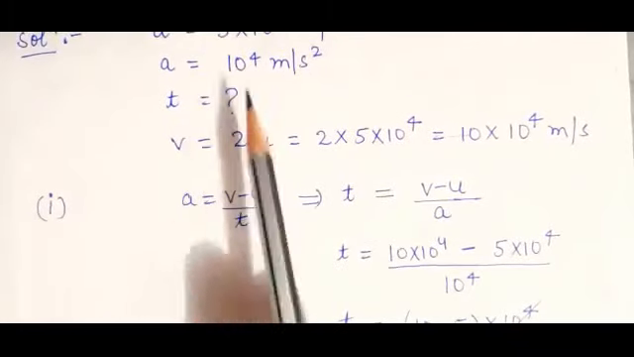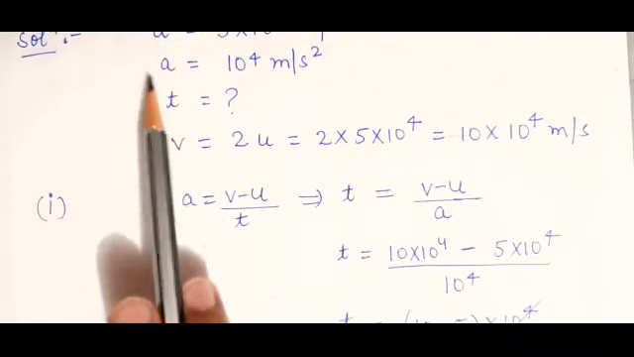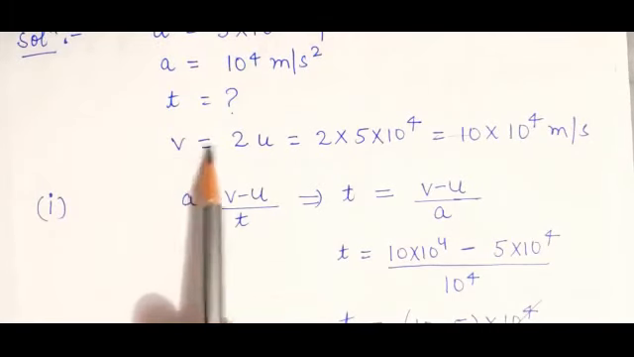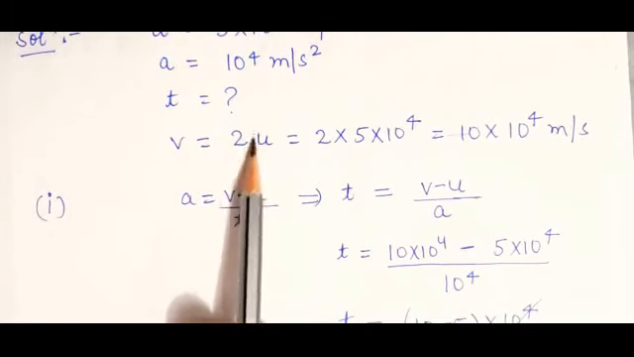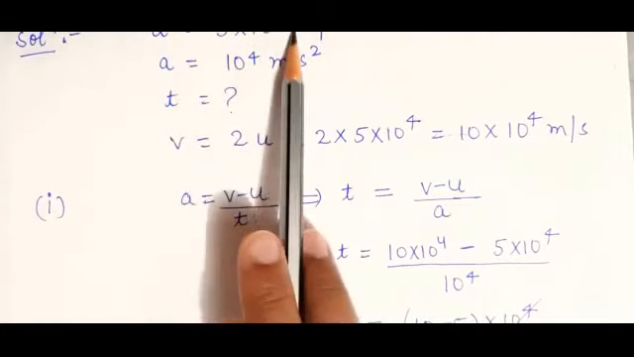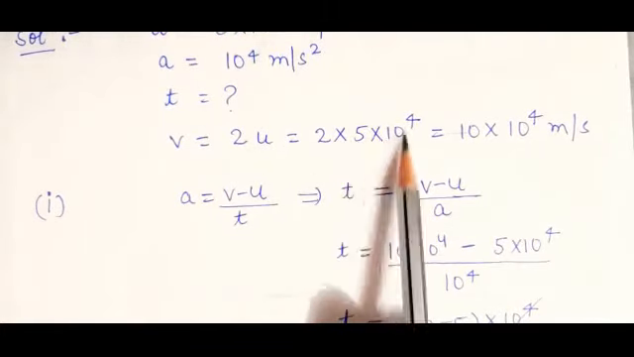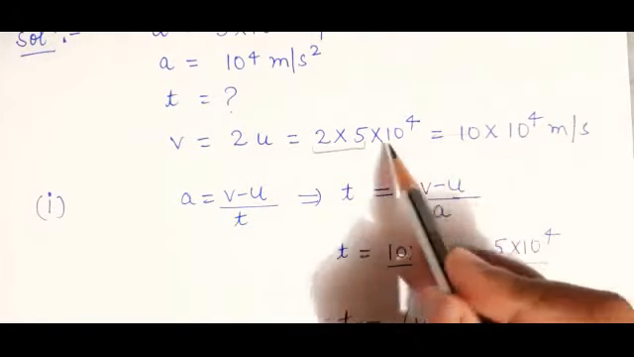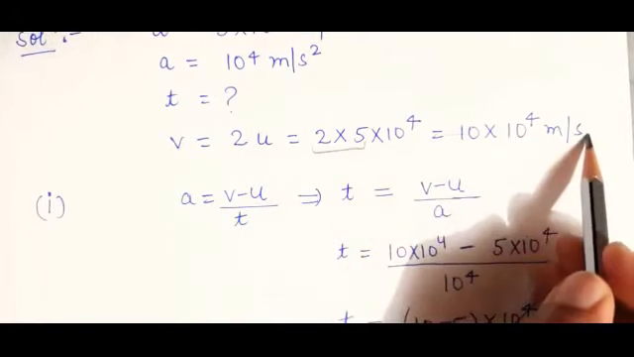So first of all, write down the things which are given. Initial velocity is given. Acceleration is given. Time you need to calculate. And final velocity we have calculated, that is twice the initial velocity. Initial you know 5 into 10 raised to 4. So 2 into 5 into 10 raised to 4. 2 into 5 is 10. So 10 into 10 raised to 4 meter per second.